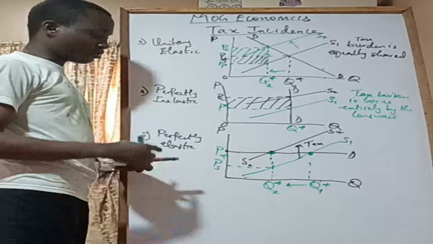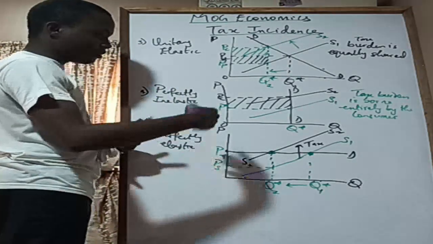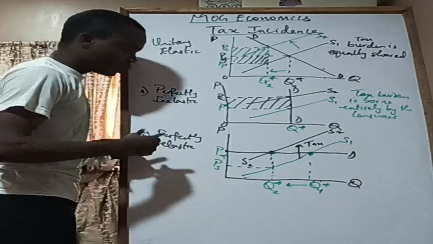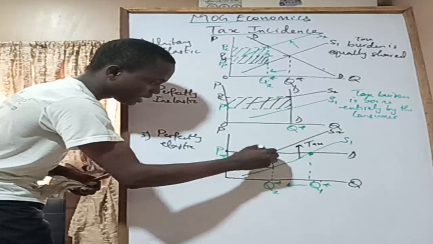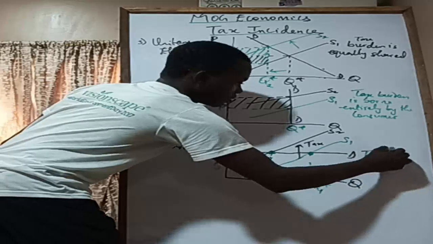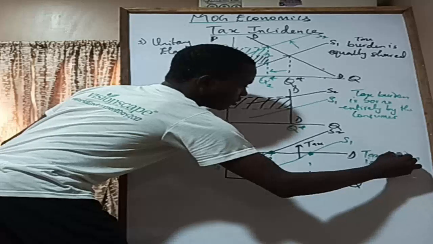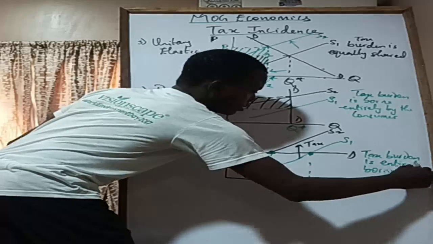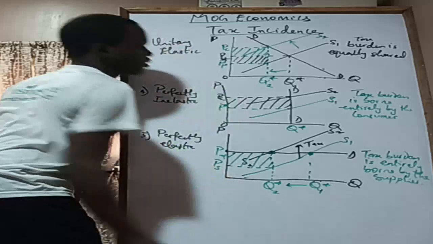So the price that the consumers are paying is the same. Right. So the P star that they were paying before is the P star that they are paying now. But the suppliers take less. So everything here is a tax burden being entirely borne by the supplier. So here the tax burden is entirely borne by the supplier of the product, or by the producer of the product.